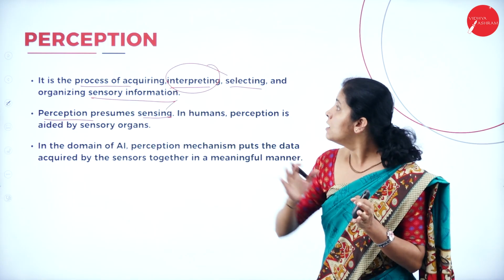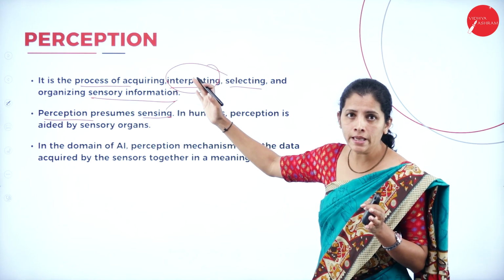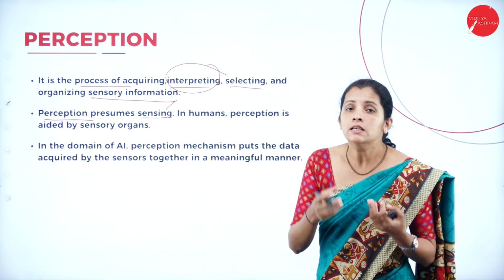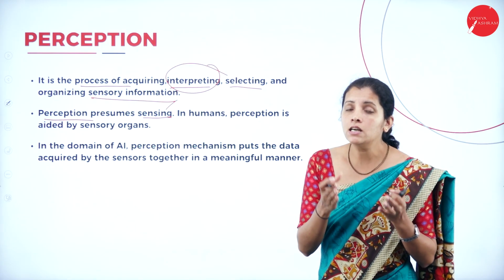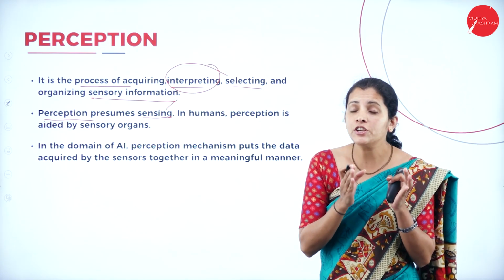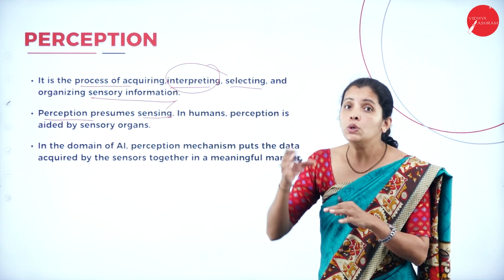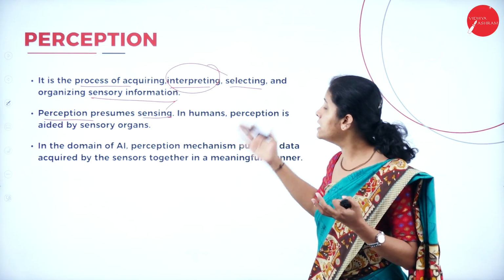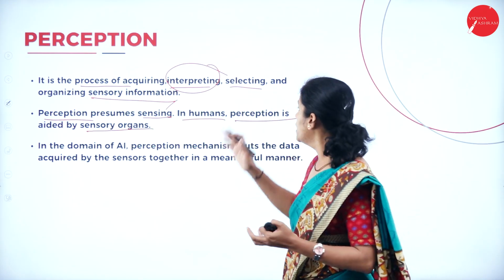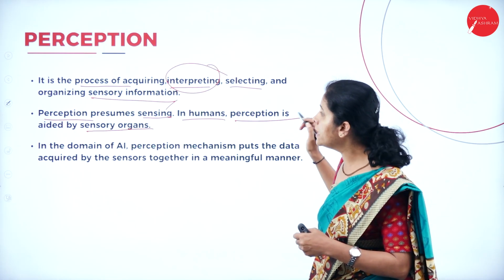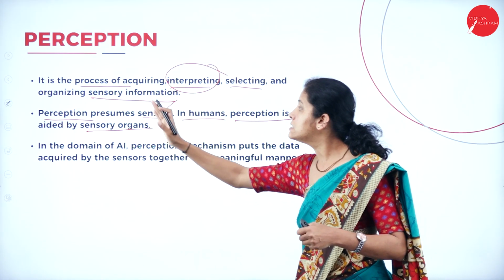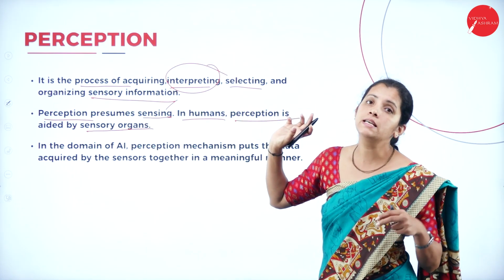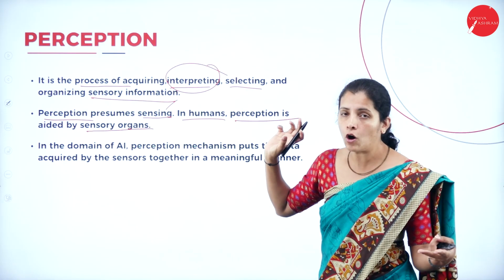If I consider perception in a human being, to sense the smell, I'm going to have a nose. Similarly, if I consider artificial intelligence, a machine, device or software, to sense the information, I'm going to have a sensor. In humans, perception is aided by sensory organs.